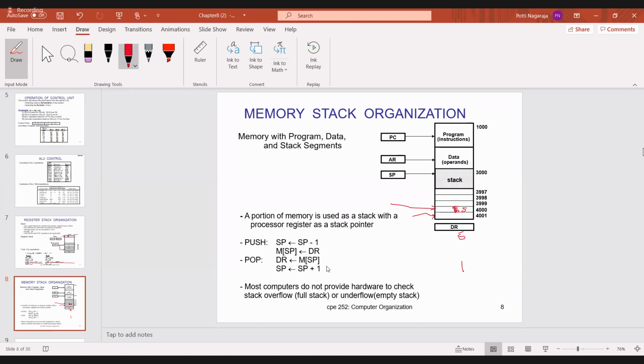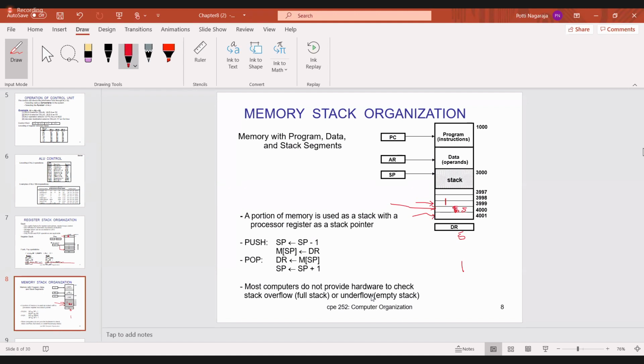Push is nothing but called insert. Now once again, decrement the stack pointer by 1. Now the stack pointer is pointed to 4000. If you decrement the stack pointer by 1, you will get 3999, where you have to store the number 1. Like that you have to perform the push operation.